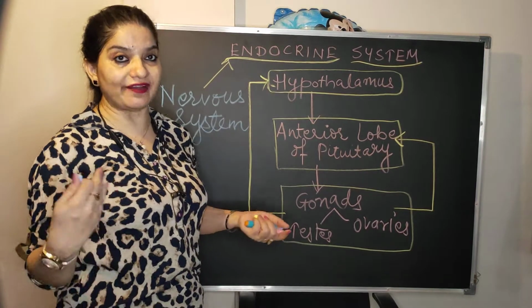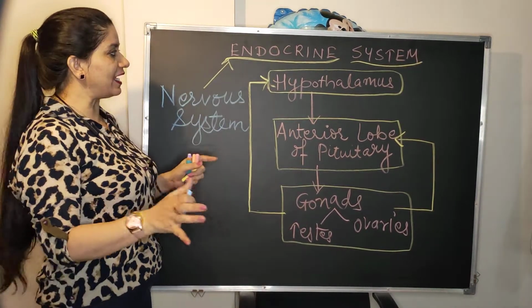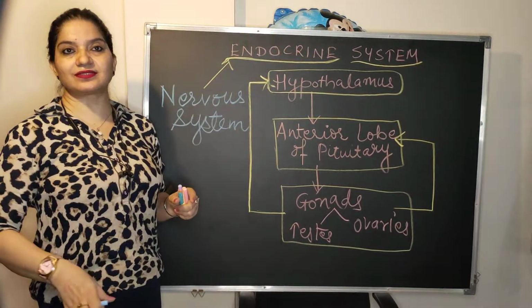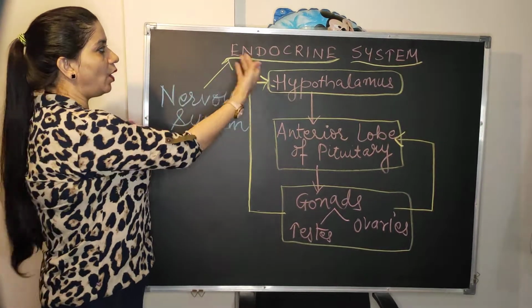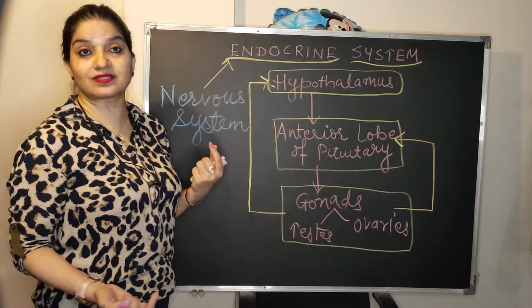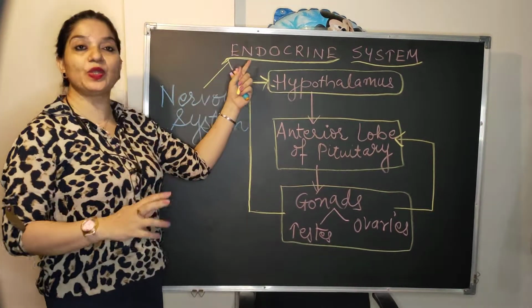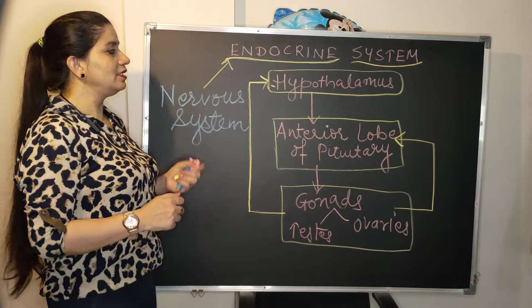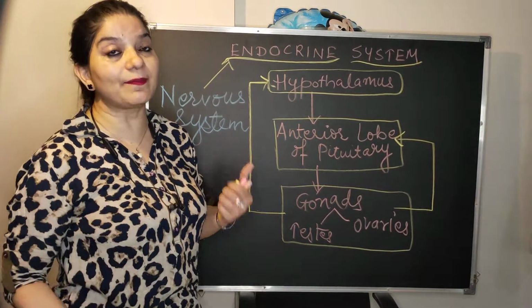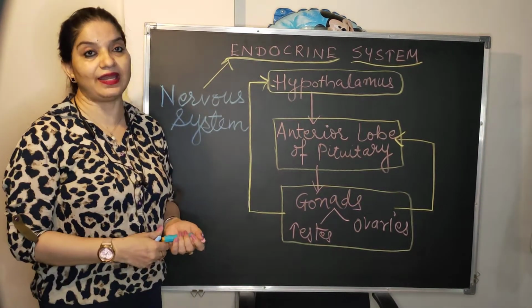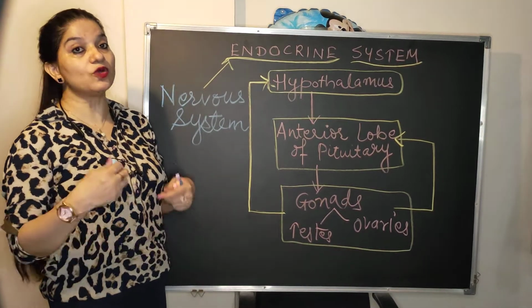So these things you have to memorize here. First I discussed what is the endocrine system. Second, how it is coordinated along with the nervous system. So there is a control and coordination, a hormonal coordination between the endocrine system and the nervous system. Then I talked about the feedback mechanism and the different types of glands. And the last thing which I will talk about is hormones.